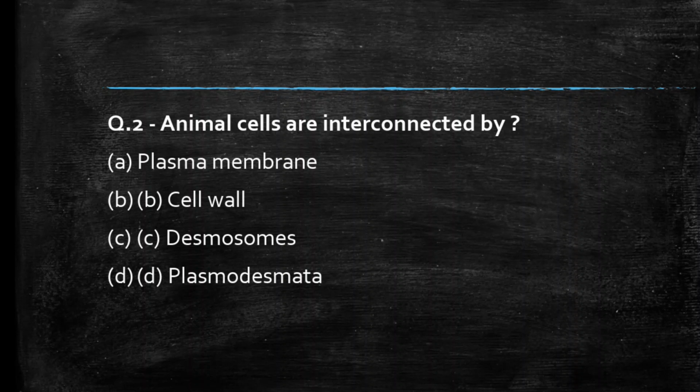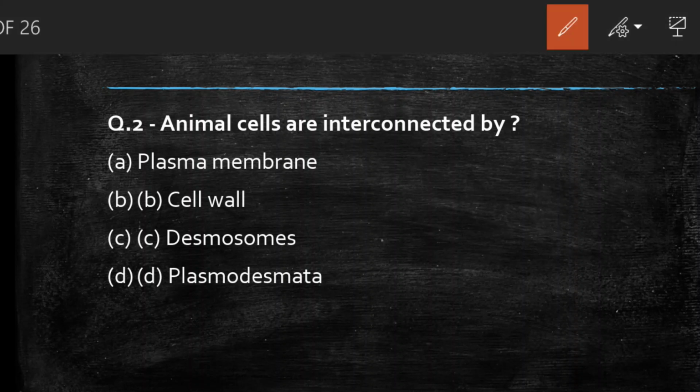Next question we have, animal cells are interconnected by plasma membrane, cell wall, desmosomes, plasmodesmata. Students, comment your answer. So the right answer to this question is option C, desmosomes. A desmosome or macula adherens can be defined as a specialized cellular structure which helps in cell to cell adhesion.